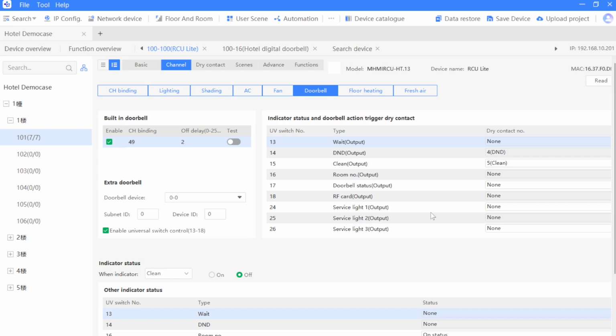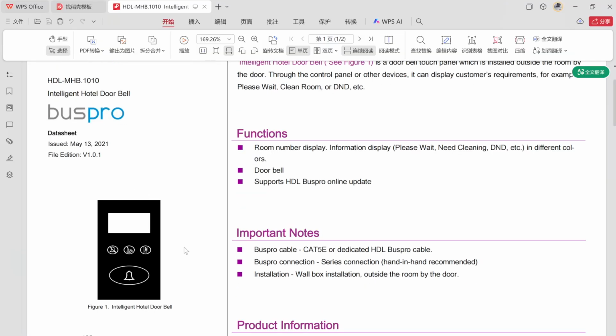Hello guys, now I am going to show you how to use extra doorbell. If you want to use extra doorbell, then you have to use a panel like this one. This one is our doorbell panel. It has built-in doorbell channel.